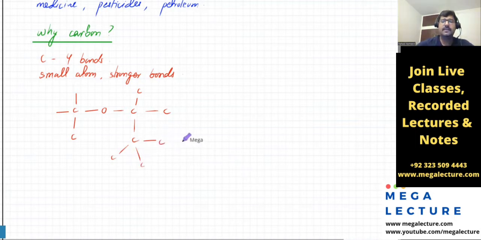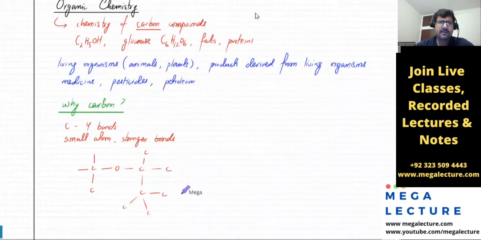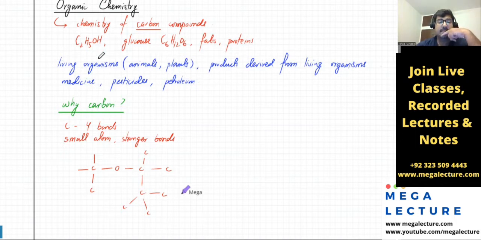तो मैं जल्दी से बस रिपीट कर रहा हूँ कि what we just did so far is I told you guys that organic chemistry is all about studying carbon compounds, all sorts of compounds, ethanol, glucose, fats, proteins, these are all carbon compounds. Why are carbon compounds important? Because all living organisms that you see around you, animals, plants, humans, every living organism, from the smallest to the biggest, they're all carbon compounds.